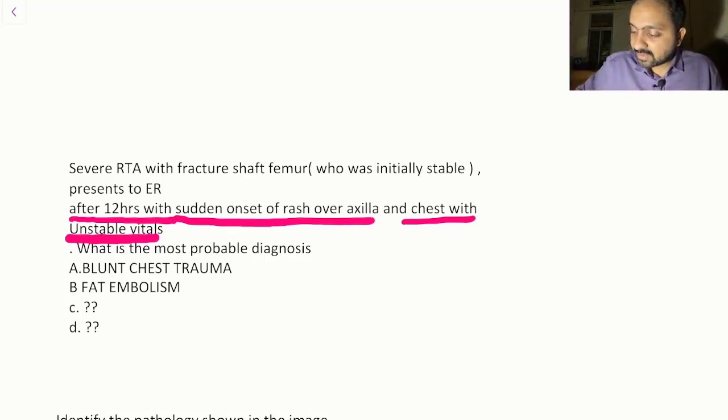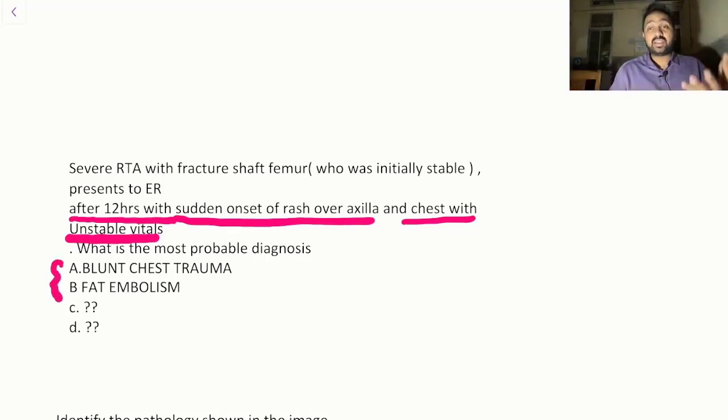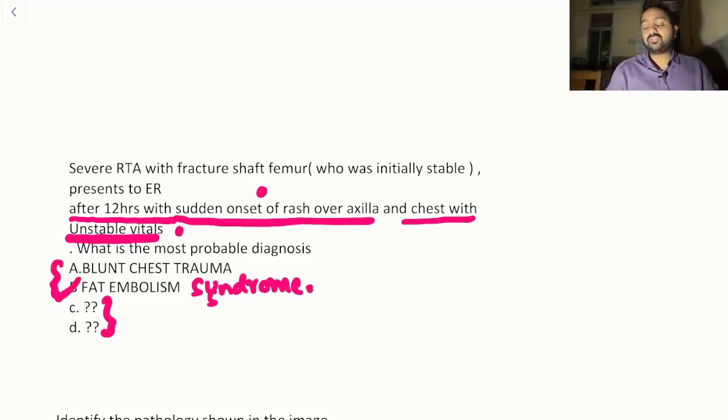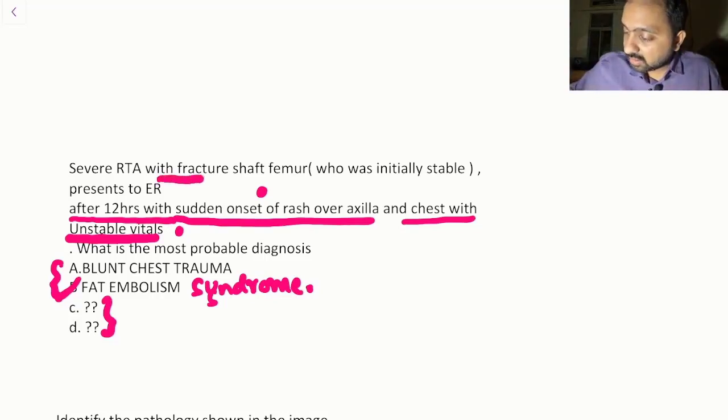Some have given us only 2 options, and this is what I could gather from internet sources. The other 2 options are not yet known, but this is a classical presentation of fat embolism syndrome, right? Hypotension and sudden onset of rash with an RTA and a fracture shaft of femur.